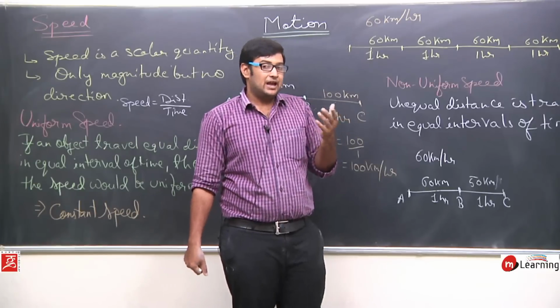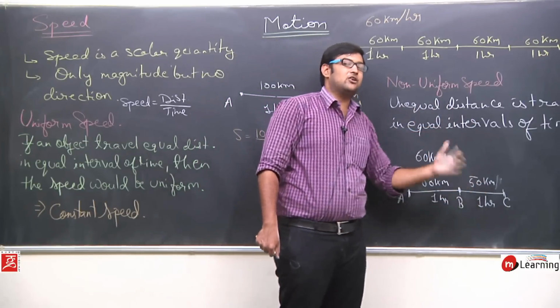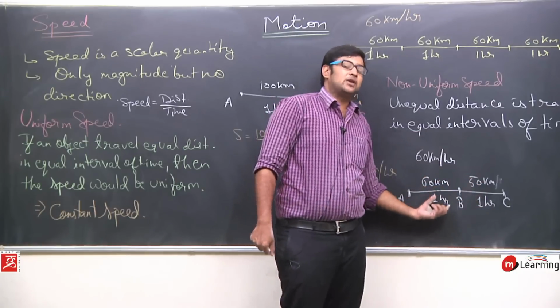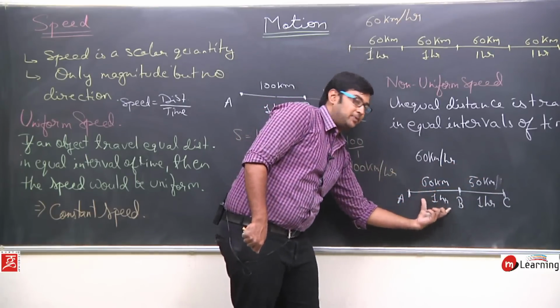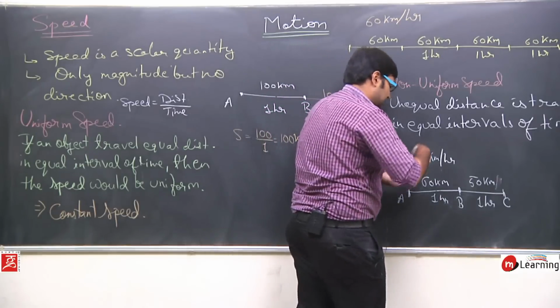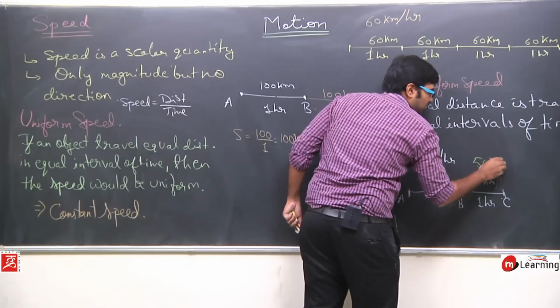So what is happening? I am traveling unequal distances. 60 and 50 are not equal. So unequal distances in equal intervals of time. Here it is 1 hour, here it is 1 hour. So in this particular journey, my speed was 60 kilometers per hour, and in this particular journey from B to C, my speed becomes 50 kilometers per hour.